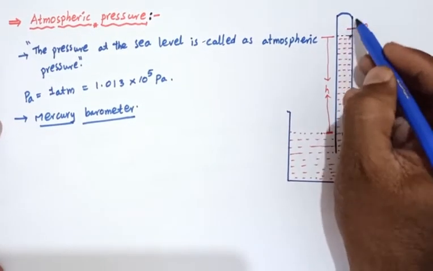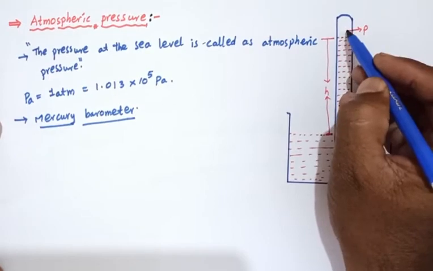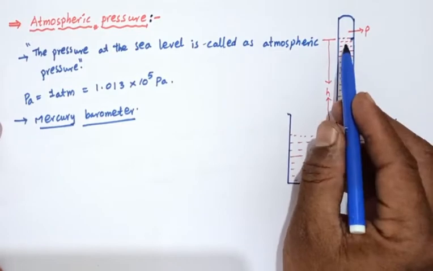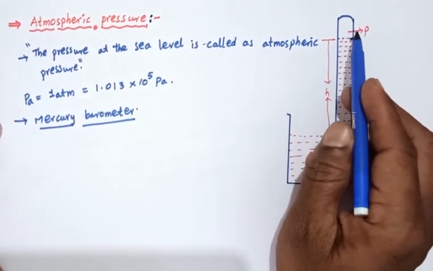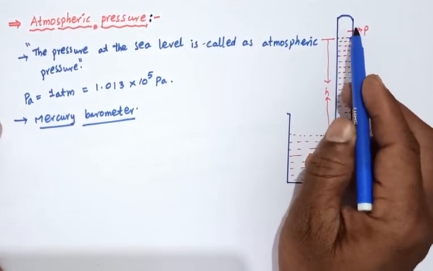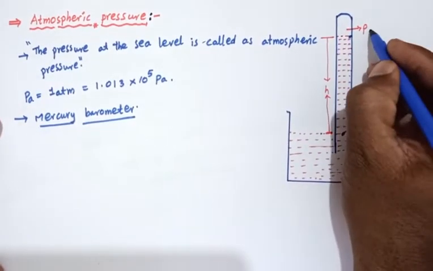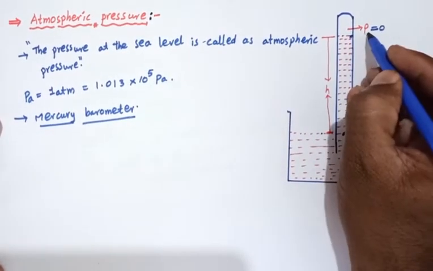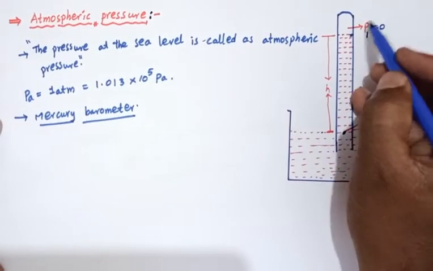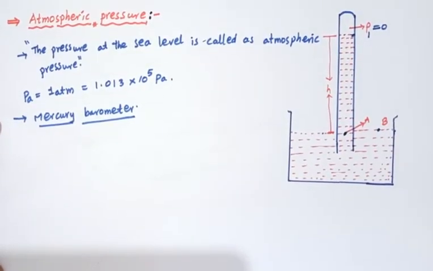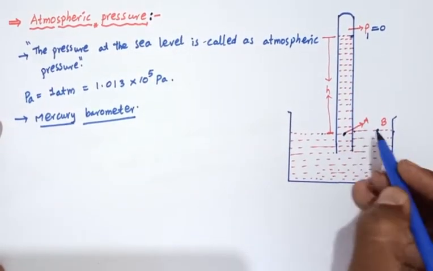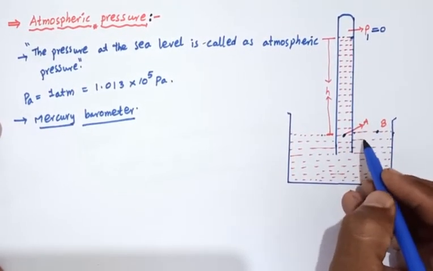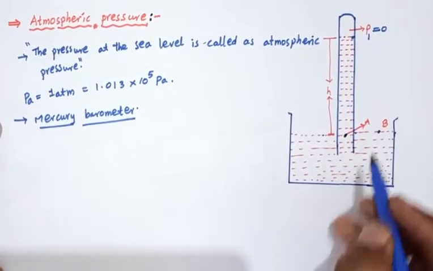Okay, here the air gap consists of mercury vapor. This gap consists of vacuum or mercury vapors. The mercury vapors are vacuum. The pressure is 0 here. So this is taken P1. The pressure is 0. So we can find out here the pressure at this mercury level, at sea level. The pressure we can find out using a mercury barometer.